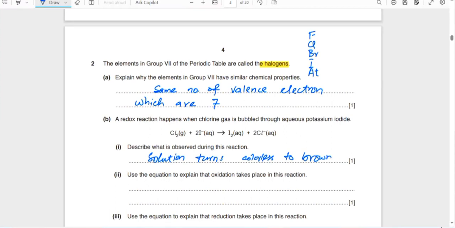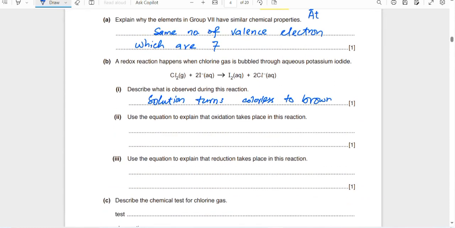Actually, iodine itself is a black solid, but when its aqueous solution is formed, it becomes brown. Okay, so it was iodide ions, but now it has become iodine. Chlorine doesn't have any color when its aqueous solution is formed. Use this equation to explain that oxidation takes place in this reaction.